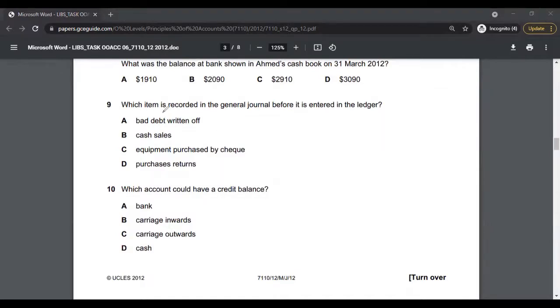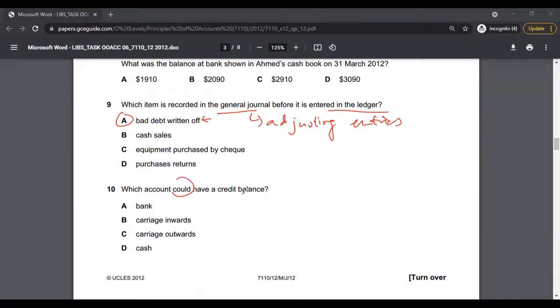Multiple choice 9. Which item is recorded in the journal before it is entered in the ledger? So general journal. Bad debts written off. Yes, the answer to multiple choice 9 is actually option A. The journal records adjusting entries, and when the company writes off bad debts, that is considered an adjusting entry. This is an example of an adjusting entry. Therefore, the correct answer to multiple choice 9 is option A.